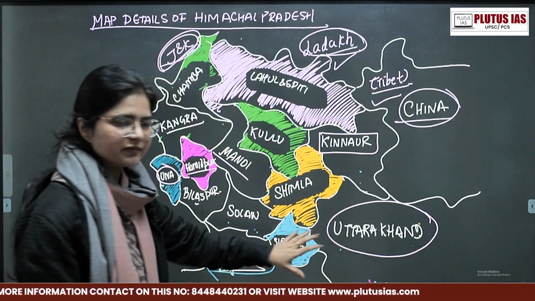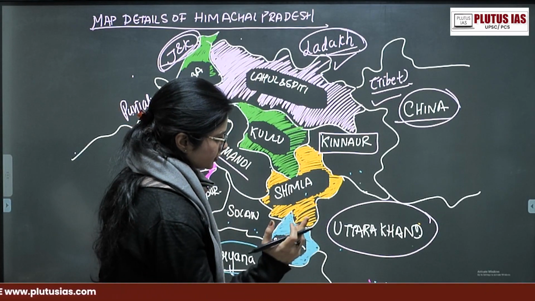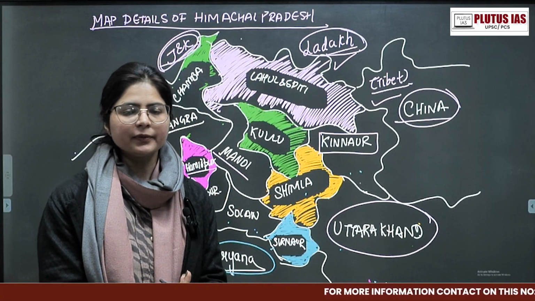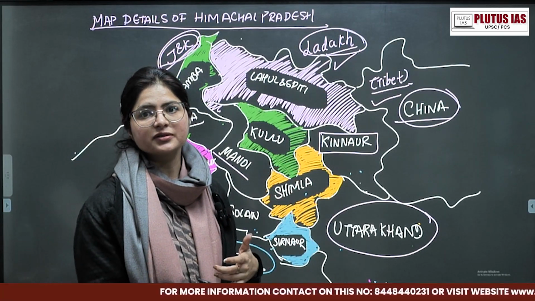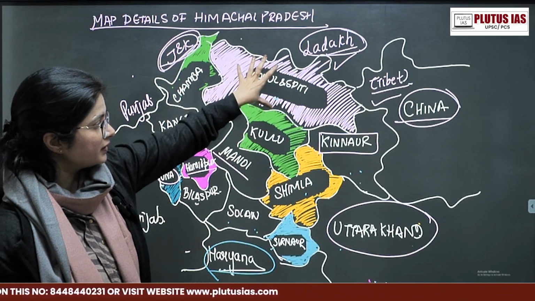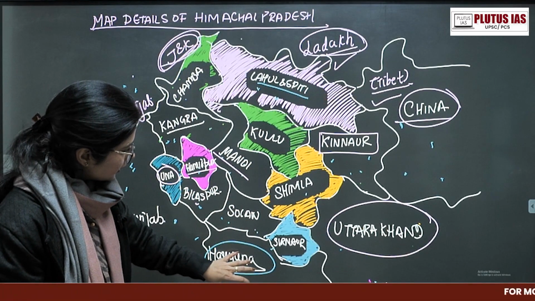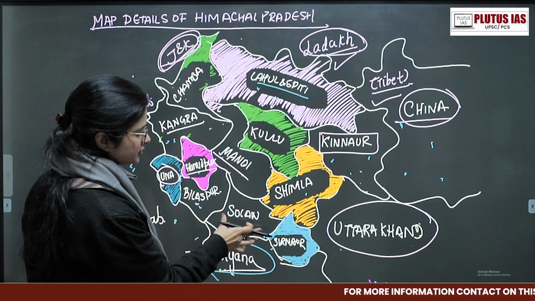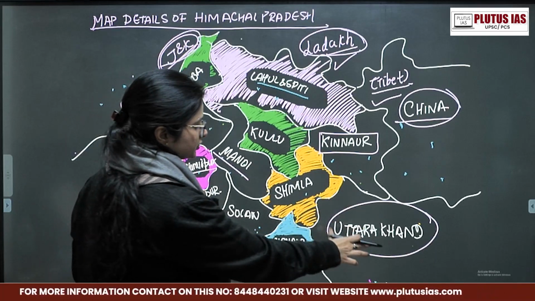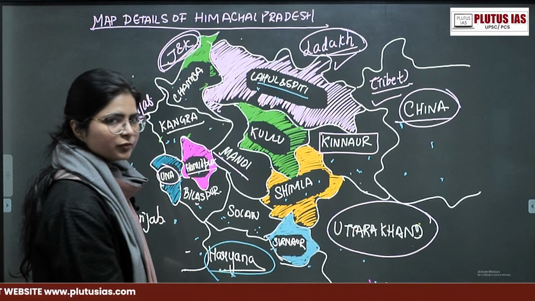Apart from that, we have Uttarakhand, and Uttarakhand is forming the boundary with Kinnaur, Shimla, and Sirmaur. So these are the important points that you have to note while seeing the map. The next thing to discuss is the largest district of the state. That is Lahul Spiti, which is very large. The next districts are Mandi and Solan. Now Solan and Sirmaur are forming the boundary with Haryana. Next, Uttarakhand forms the boundary with Shimla, Sirmaur, and Kinnaur. So this is how you have to understand.